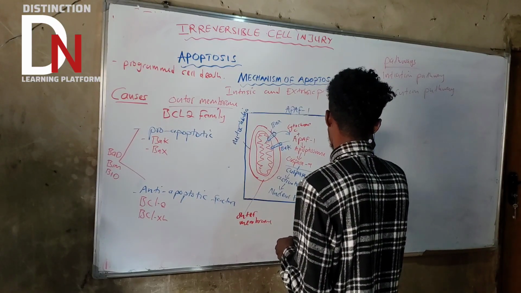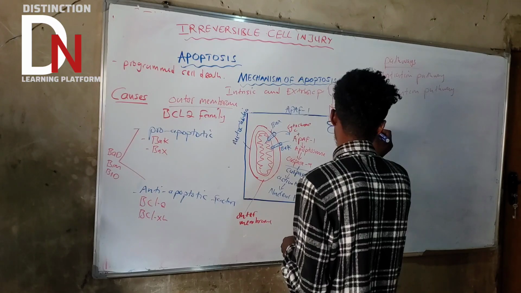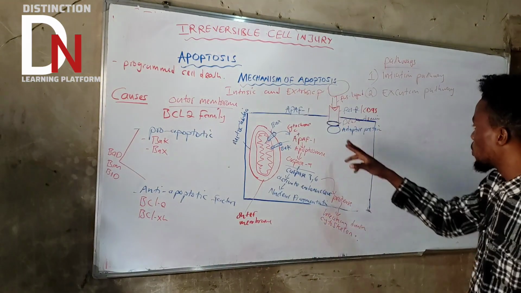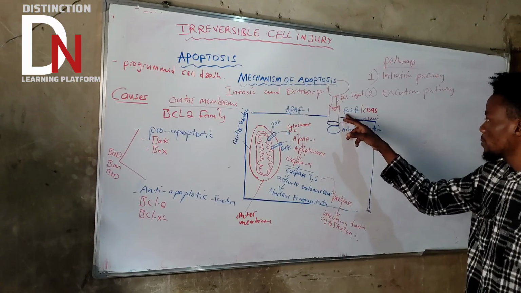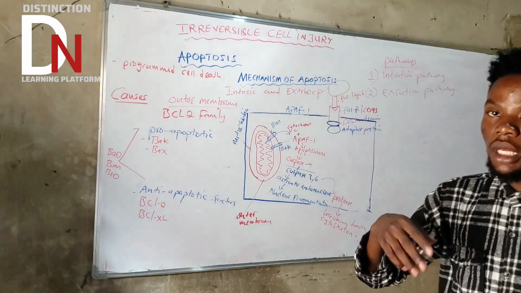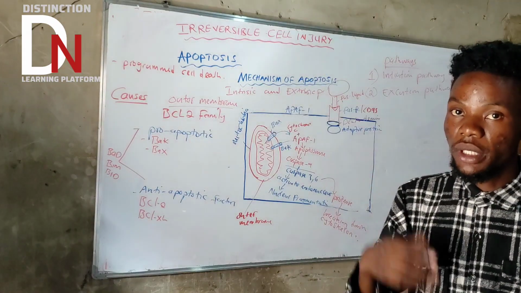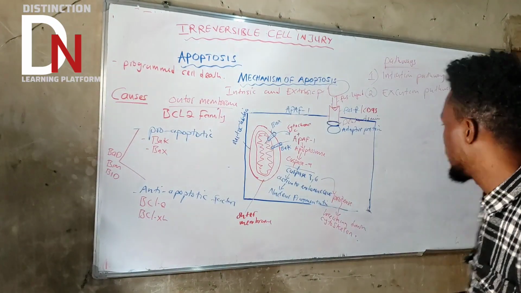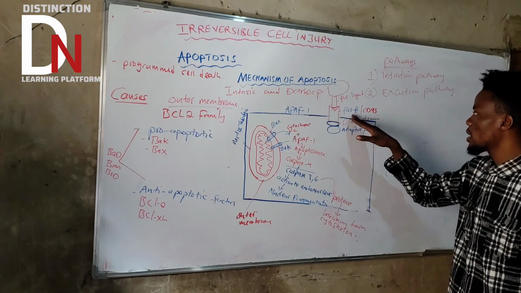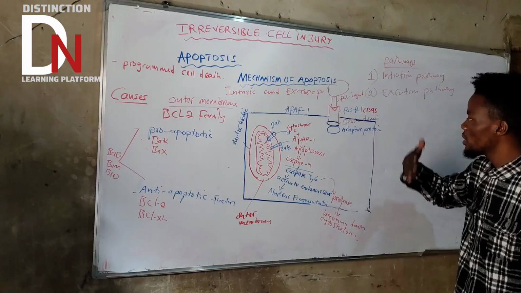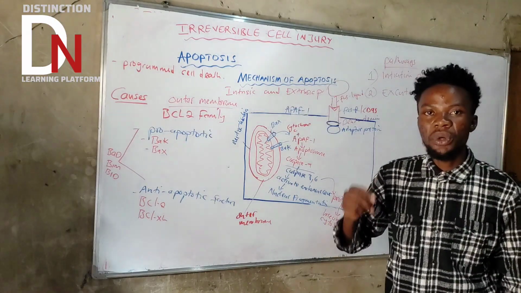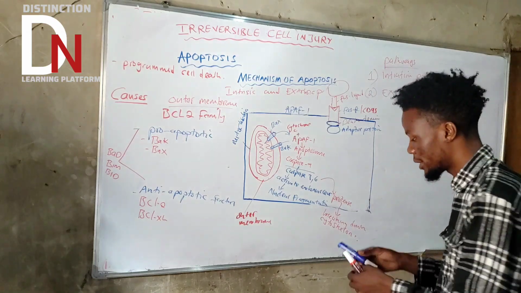So it has an adapter protein combined with the death domain of the Fas receptor. Again, this adapter protein also has a death domain as well. So the death domain of the Fas receptor, or the CD95, has its own adapter protein. But again, this adapter protein has its own death domain. Don't get confused.